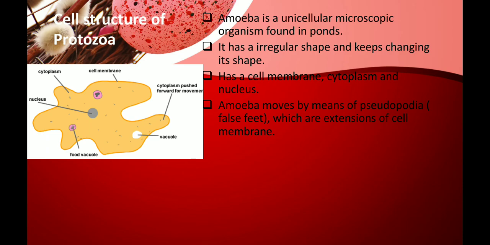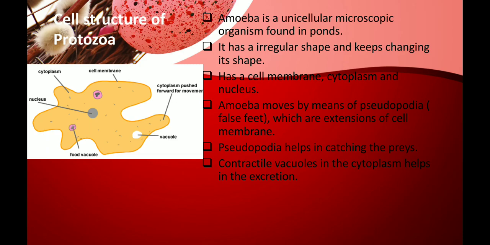As you can see in the picture, it has spread its body all around and it has certain loop-like structures, and these help in feeding and movement, which I'll explain in the next slide. Pseudopodia help in catching the prey.